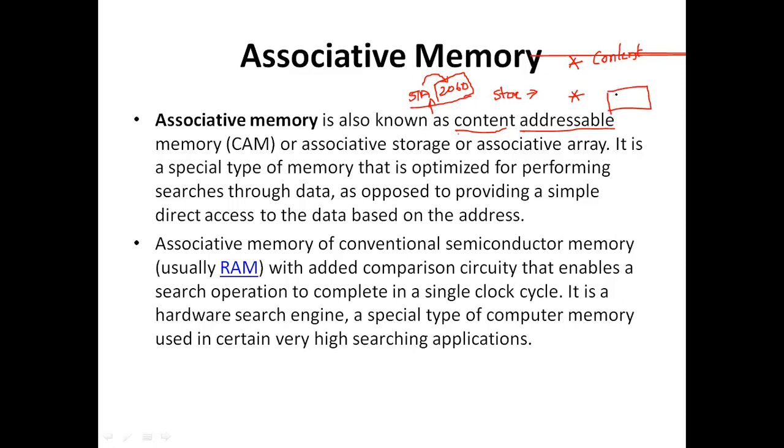The associative memory itself is going to check for the empty spaces. Suppose this is the memory; all are filled and this is an empty one. The associative memory itself is going to search for the empty spaces, and whichever empty space it encounters first, the data is going to be stored there. We are not going to provide any addresses to store the data.